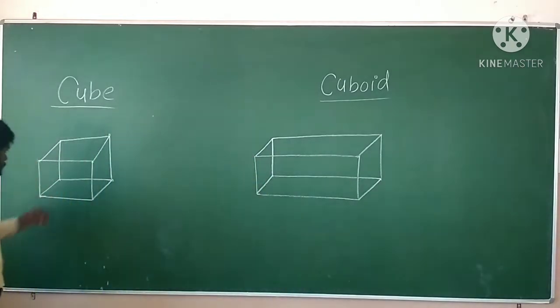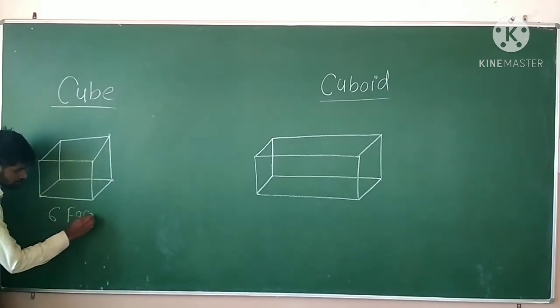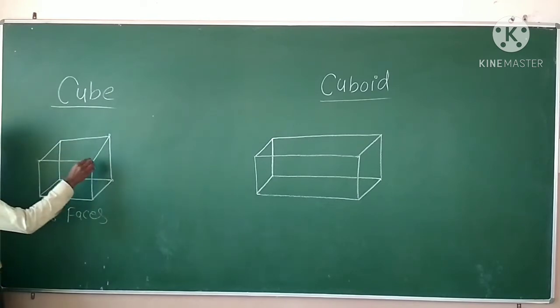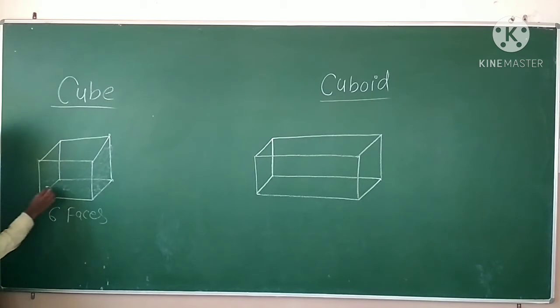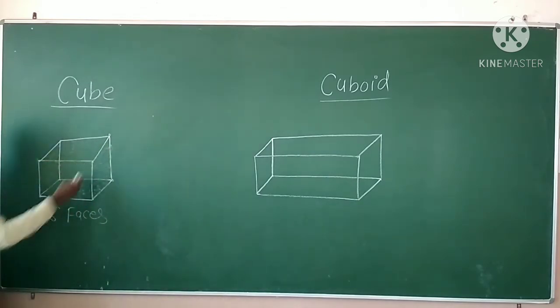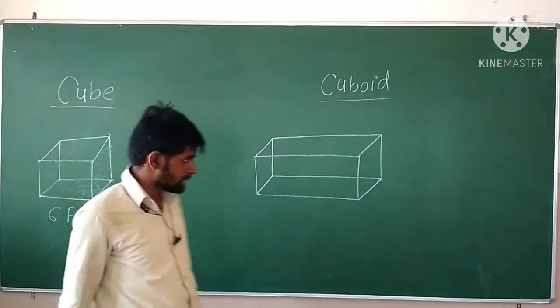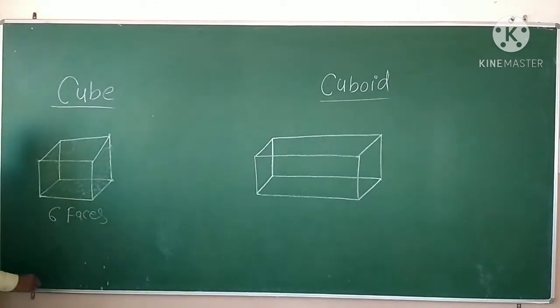Okay, so there are 6 faces. The cube has 6 faces. 1, ये सामने वाला 2, साइड वाला 3, ऊपर वाला 4, नीचे वाला 5, पीछे वाला 6. Okay, that means 6 faces are there. A one cube has 6 faces.